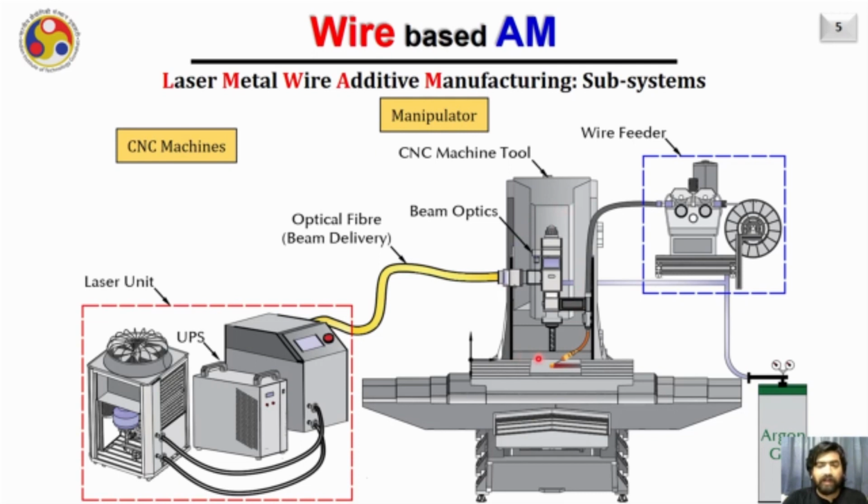The laser optical head is attached and fixed on a column, while the substrate has X, Y and Z motion. It can be done in a different way as well, in which the X, Y, Z motion is with the laser optical head and the substrate is stationary. Or one axis is with the laser optical head and two axes with the substrate, or two axes with the laser optical head and one axis with the substrate. These possibilities could be different CNC configurations, but the fundamental remains the same.